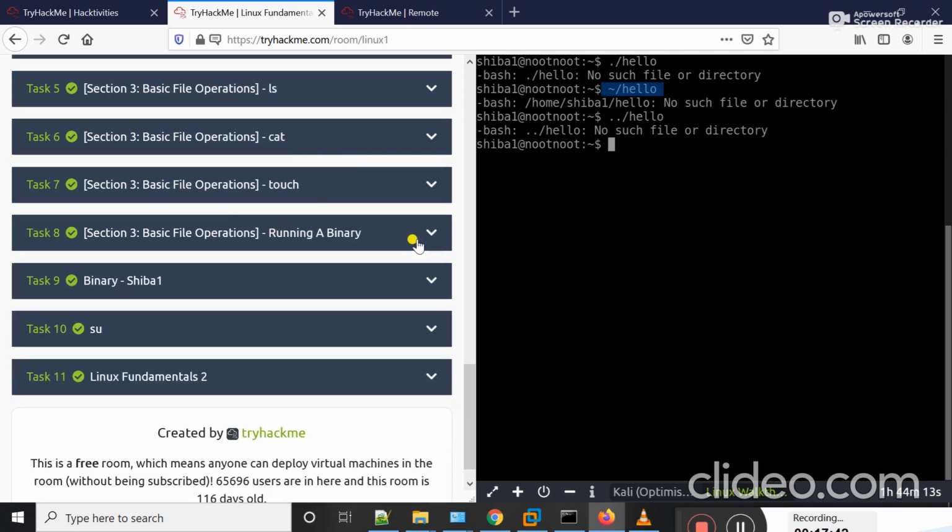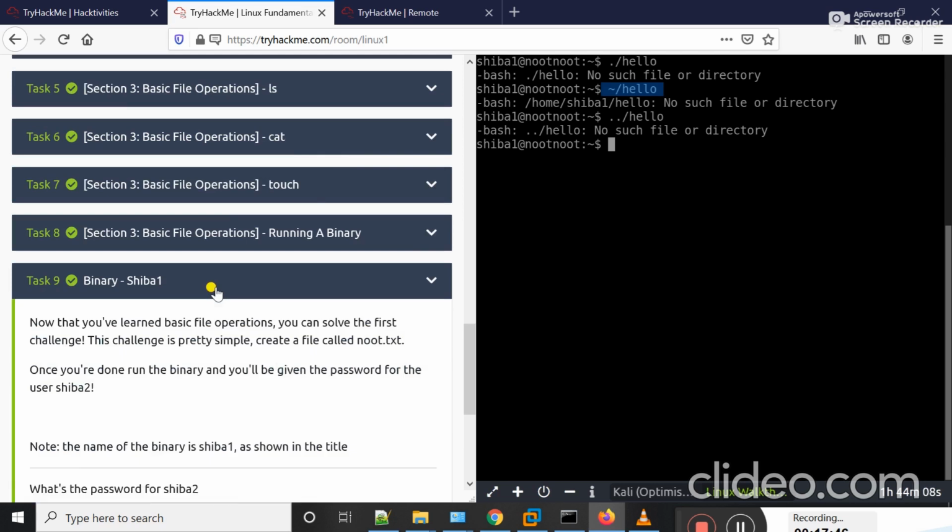It is completed now, and we have to move on to task 9.